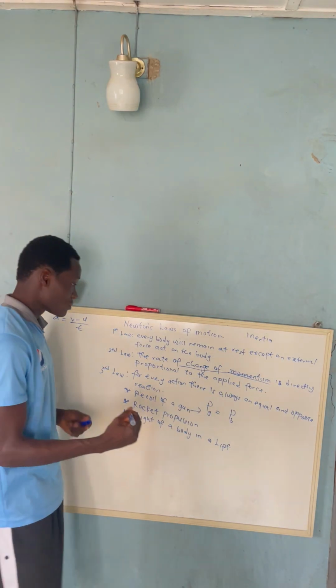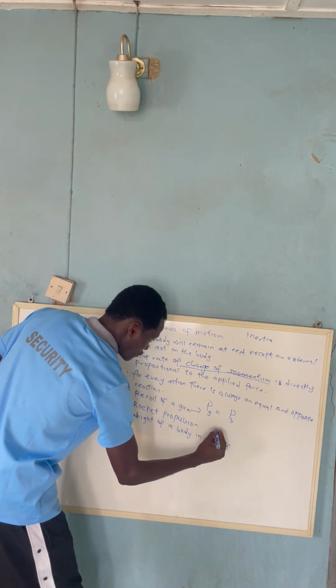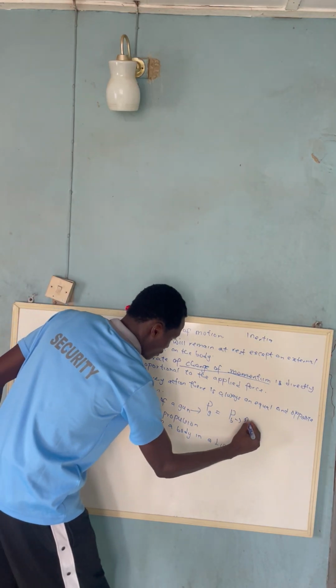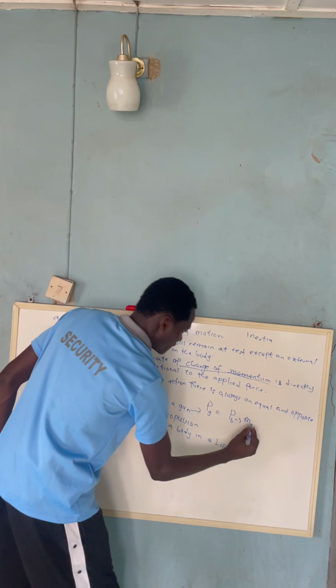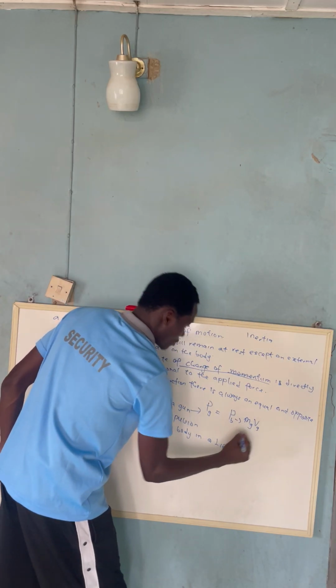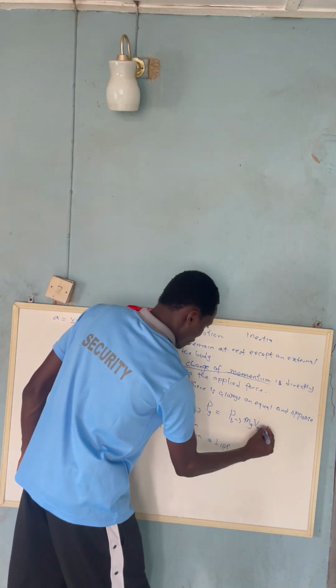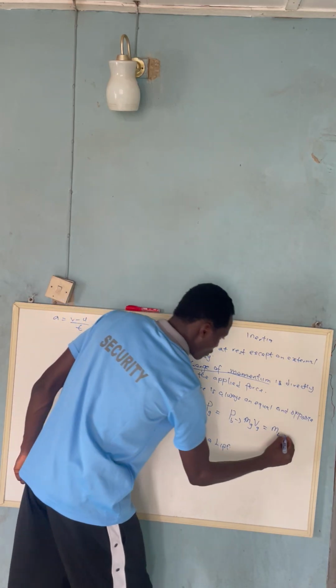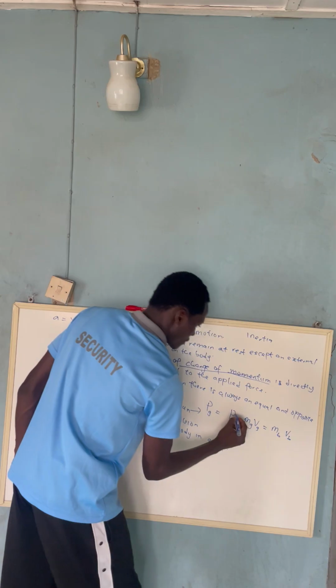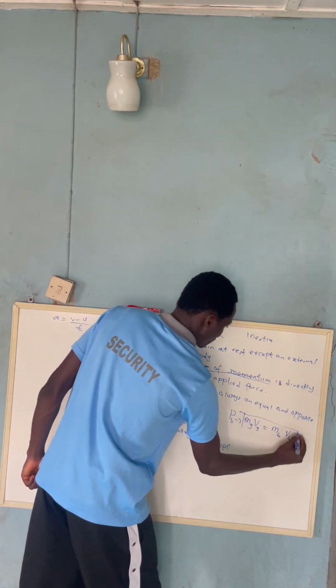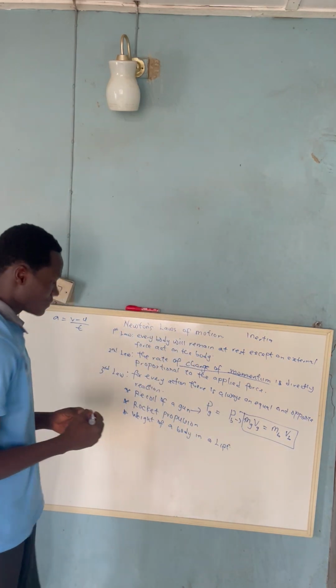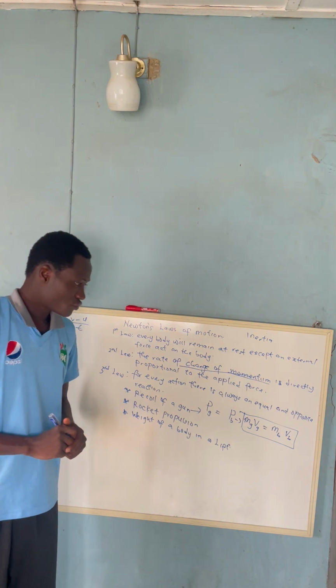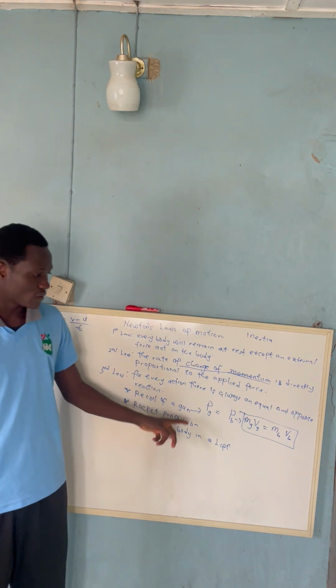So what will be the momentum of the gun? The momentum of the gun is going to be equal to the mass of the gun times the velocity of the gun, which is now equal to the mass of the bullet times the velocity of the bullet. So momentum is conserved, and that is the equation you can use in solving for the recoil velocity of a gun.